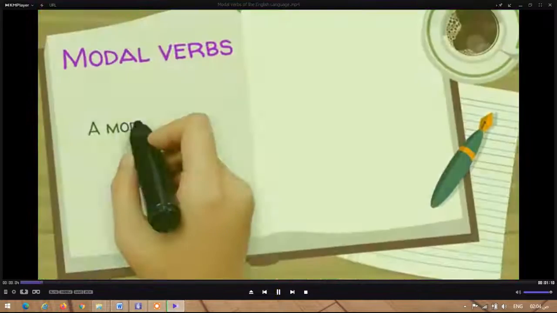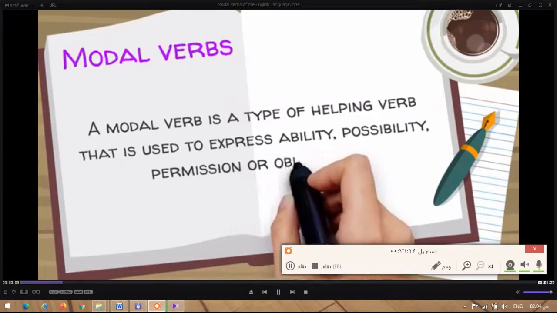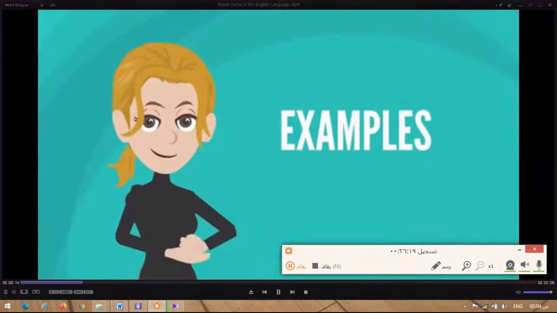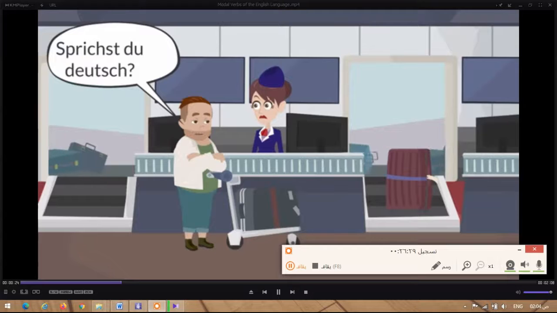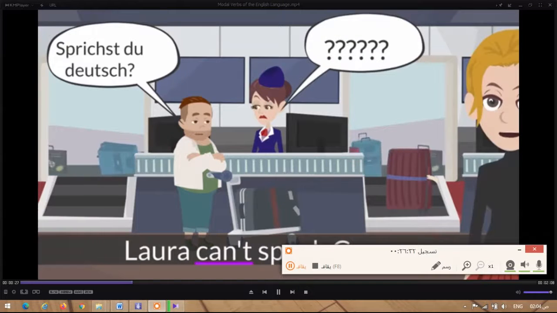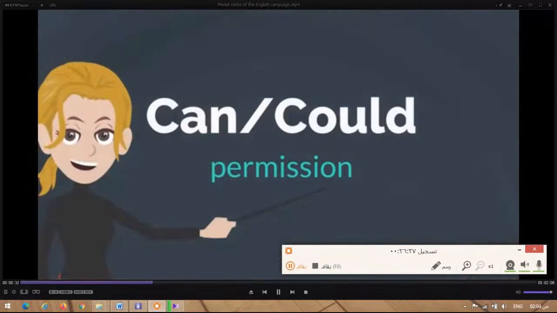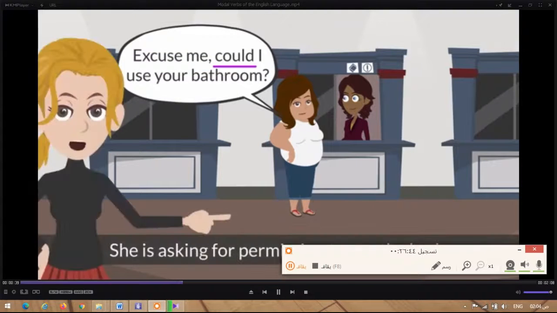A modal verb is a type of helping verb that is used to express ability, possibility, permission or obligation. Let's see a few examples. Can and could are used to show ability or lack of ability. Sprichst du Deutsch? Laura can't speak German. Can and could are also used to ask or give permission. Excuse me, could I use your bathroom? She is asking for permission to use the bathroom.